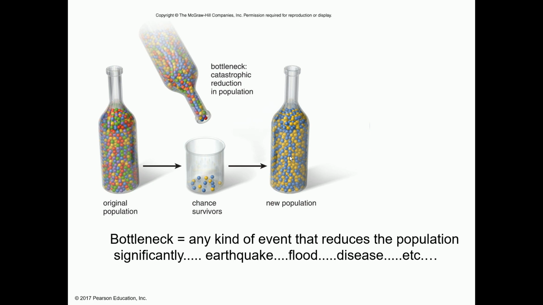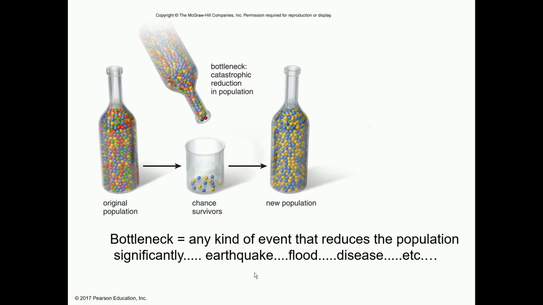So similarly, the bottleneck effect is some event which reduces the population. Any kind of event like an earthquake, flood, or disease. Suppose an earthquake happens, or a flood, or some disease, and as a result some of the individuals die because of these natural disasters or changes in the environment. A lot of organisms die, and some are survivors.